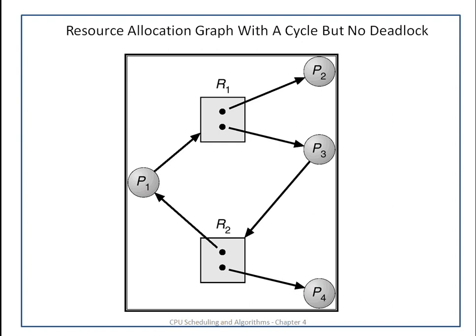But still there is no deadlock, because process P4 can complete its execution, so that instance of R2 can be assigned to P3, and it may happen that P2 will complete its execution and that instance of R1 can be assigned to P1. So the execution of all 4 processes can be completed and there will not be deadlock.